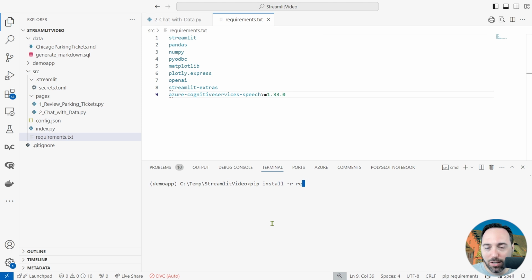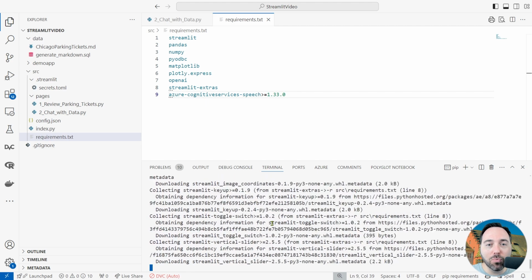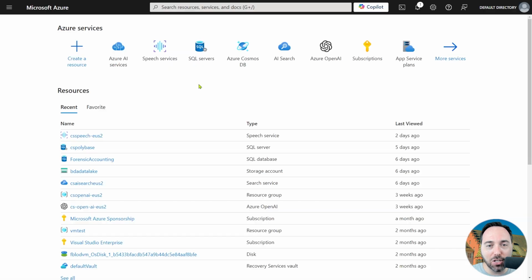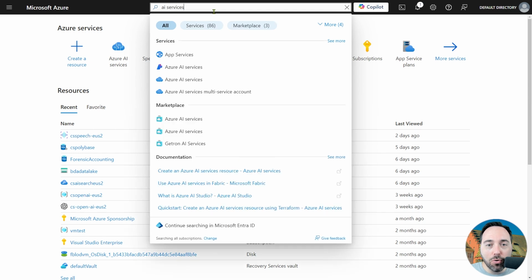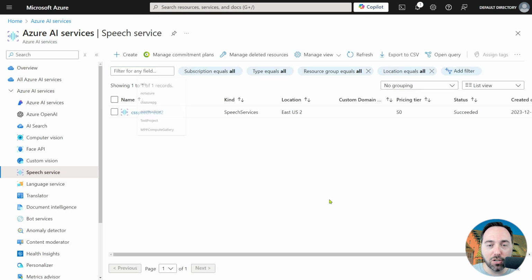This should take just a little bit of time, and our end result is that we will successfully install these packages. Now that we have the right Python packages, let's switch over to the Azure portal. In here, I'm going to search for the term AI Services in the top bar. As of the time of recording, we can see two separate entries named Azure AI Services. I'll select the one whose icon is a cloud, and that will take me to the Azure AI Services page. From here, I'll select View on the Speech Service entry, and that will take me to Speech Services.